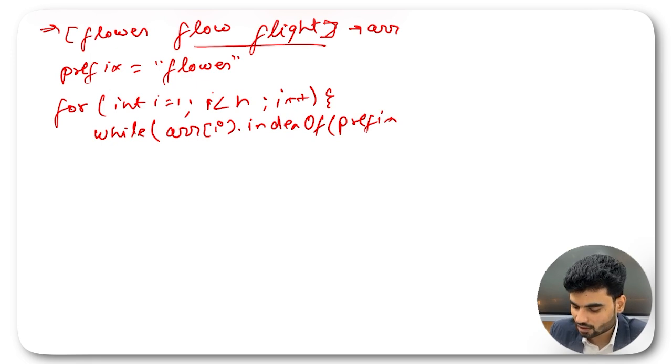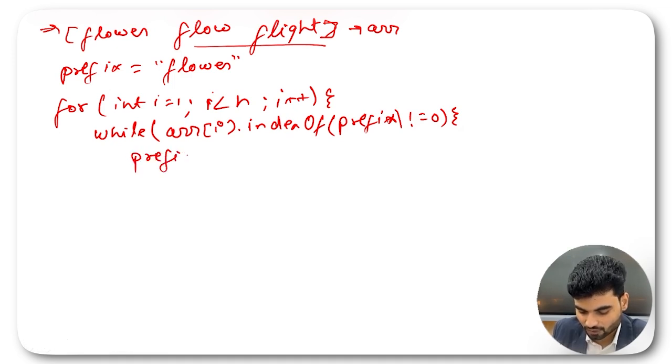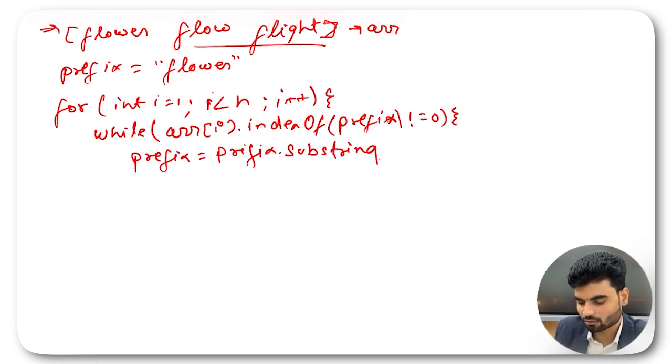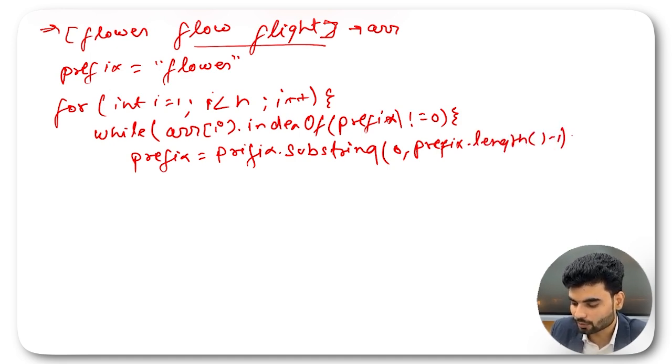If this is not equals to 0, in that case we were reducing our prefix, right? We were reducing prefix. So we were updating it by doing prefix dot substring 0 till prefix dot length -1. That's what we were doing, right? And here we were checking one condition that you already know, that if prefix becomes empty.